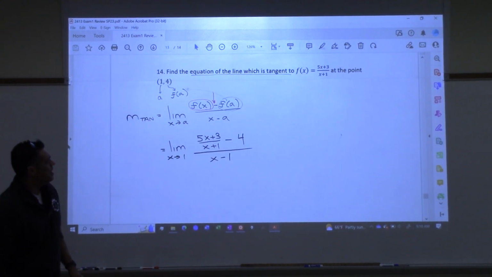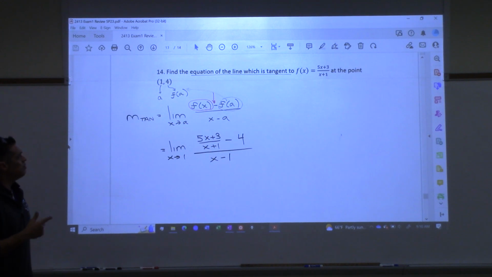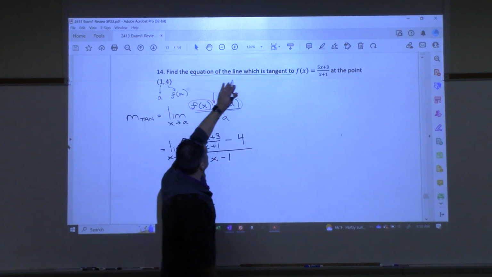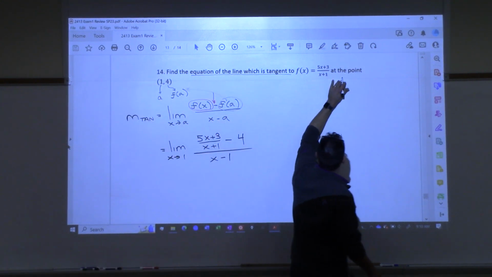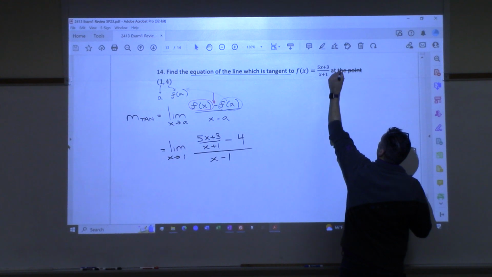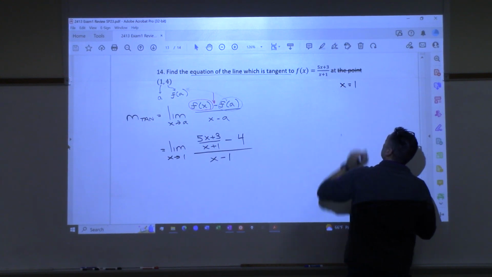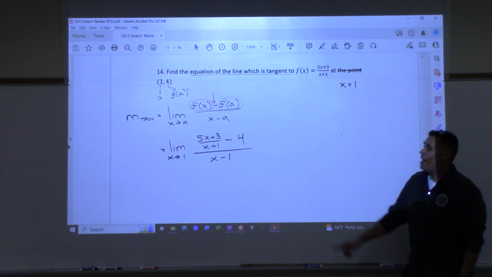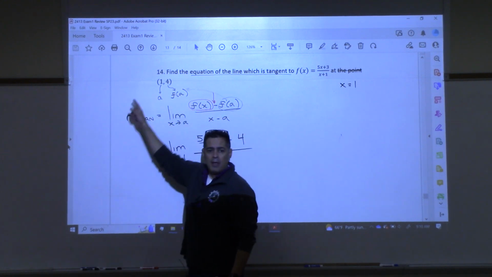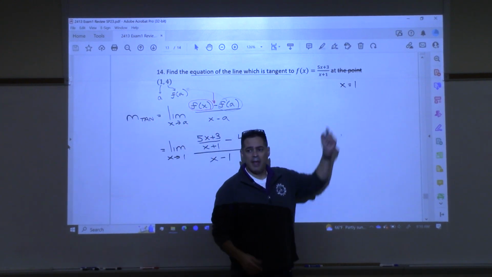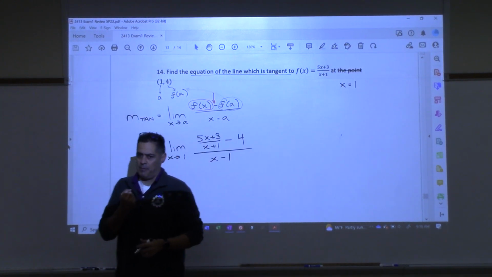Let me say something else. Another way that this problem could have been presented to you on a test is I could have said, find the equation of the line which is tangent to this curve at x equals 1, and not give you the point. Then I've actually withheld some information from you, right?